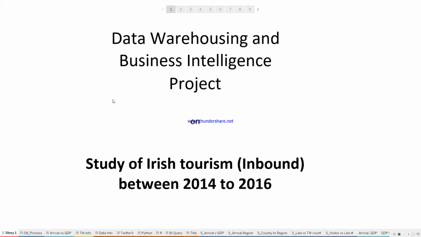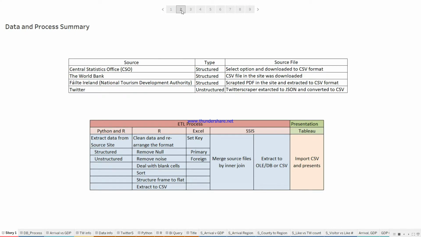The project is a study of Irish tourism between 2014 and 2016. We use 3 structured data sources and 1 unstructured. Python and R extracted the data from the source sites, cleaned the data, rearranged the format, and extracted CSV files. That was done by R. Excel set the primary and foreign key codes, and SSIS merged the source files and extracted them to CSV for the presentation.